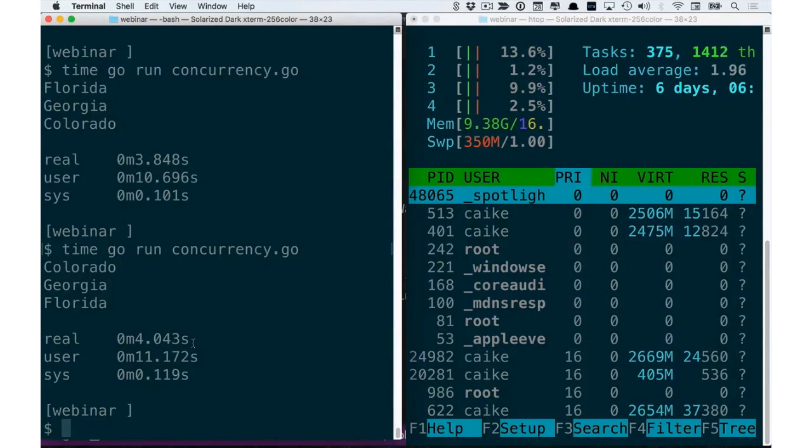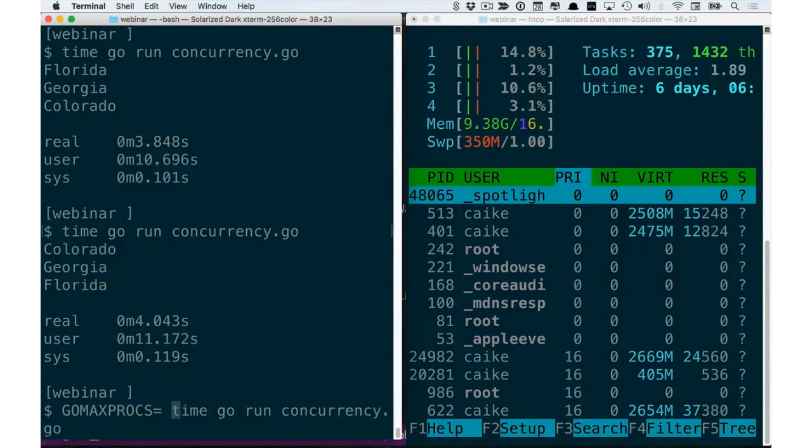Now, if you wanted to limit the amount of CPUs that we wanted to use, we export a variable called GOMAXPROCS. Since I have 4 different cores on this machine, it defaults to 4.